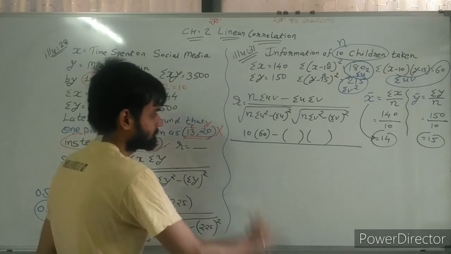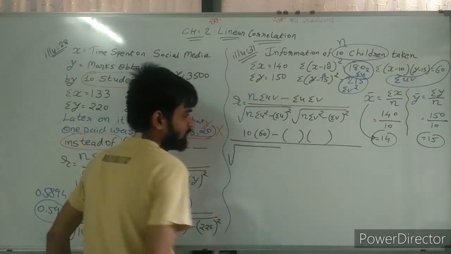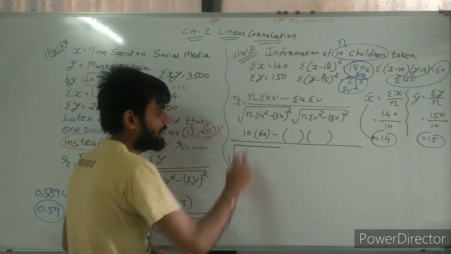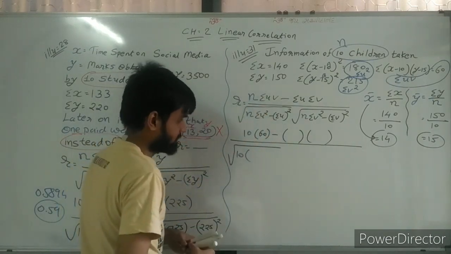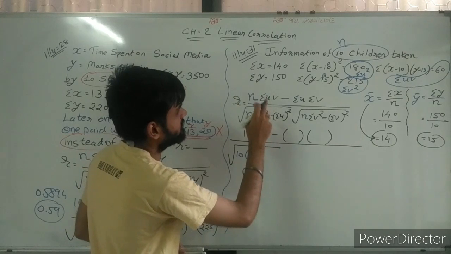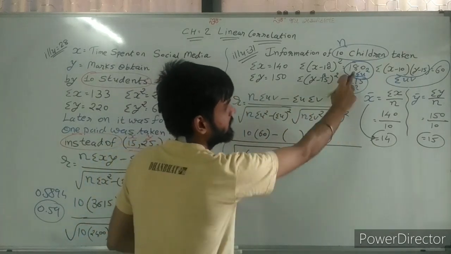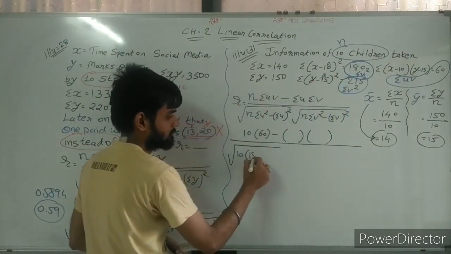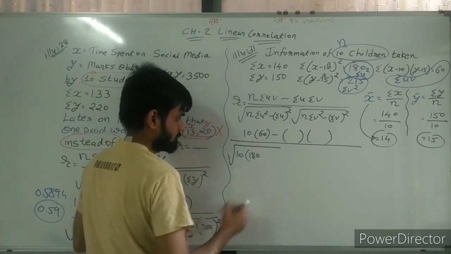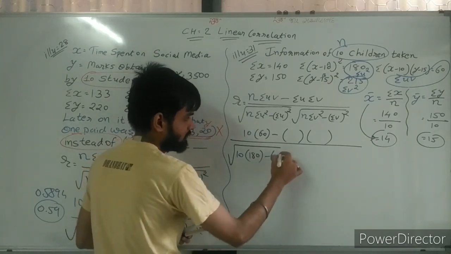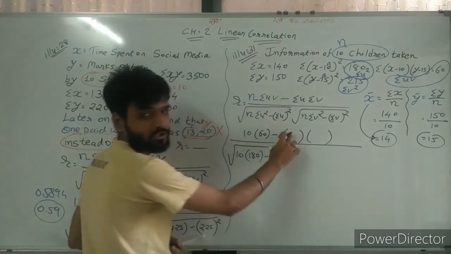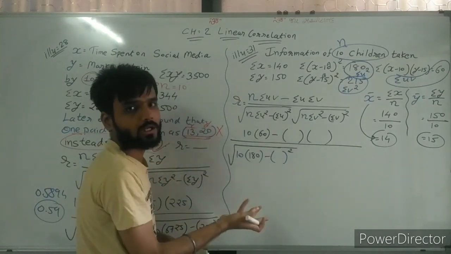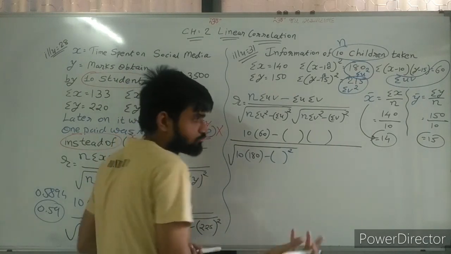Divide by root of n sigma u square, and sigma u square is 180. Sigma u whole square, but sigma u is not available here, then how is it available?